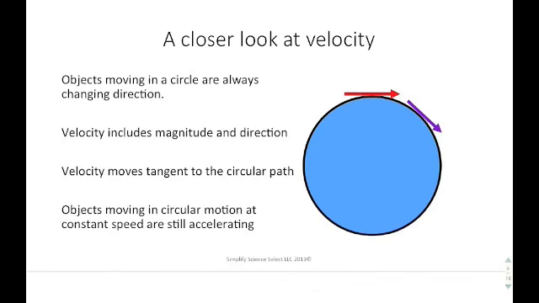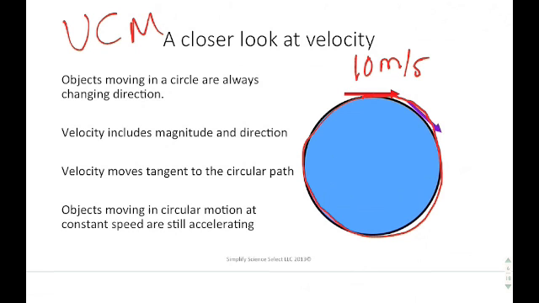If we take a closer look at the velocity, the objects are always changing direction. An object in what's called uniform circular motion is always the same speed as it goes around the circle, for example, always 10 meters per second.